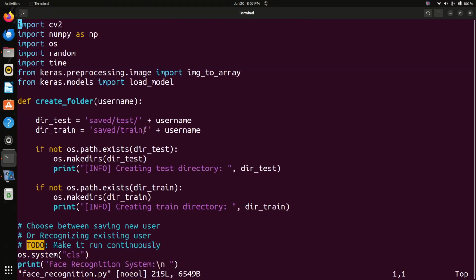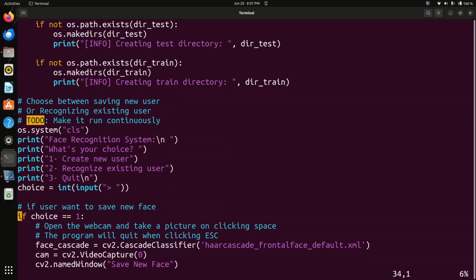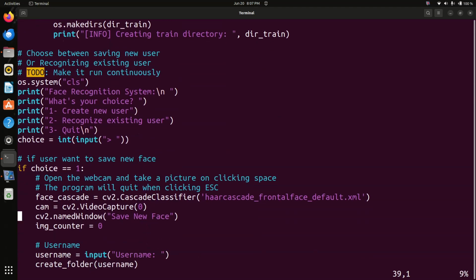Here is the program, using Keras and this thing. After executing the program, I will be creating the saved folder. In that, test folder and train folder, and my images will be stored. So face recognition will be done, and that's all.